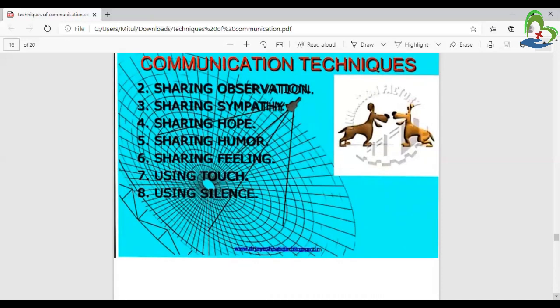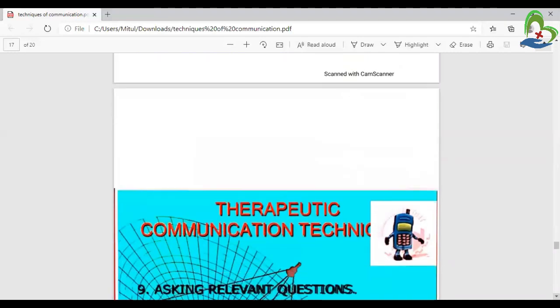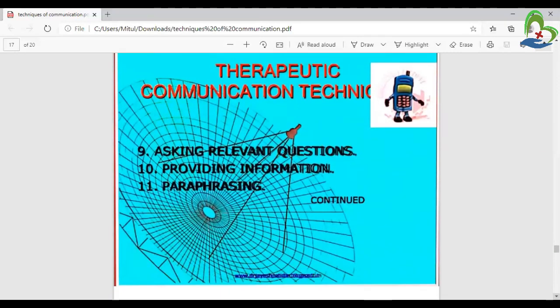Sharing feelings means sharing good feelings, because at that time you feel relaxed. And using touch means love, care, and support given with a hug, like a mom gives a child care, right? And next, using silence whenever communicating with other people, at that time a calm environment and good communication with the people.